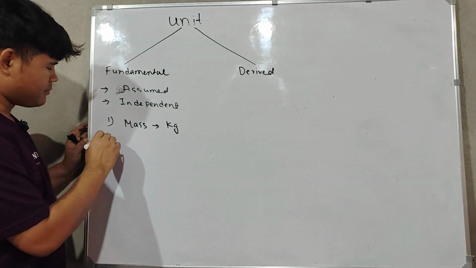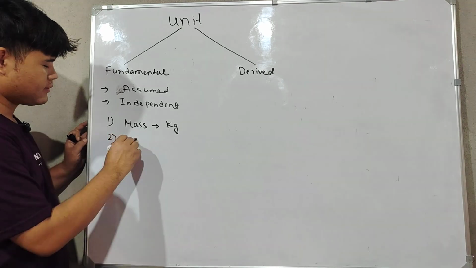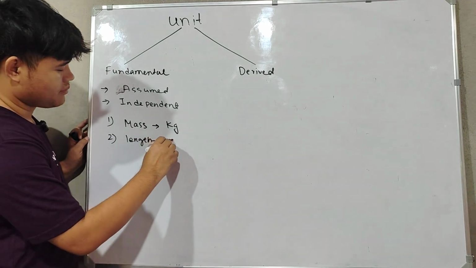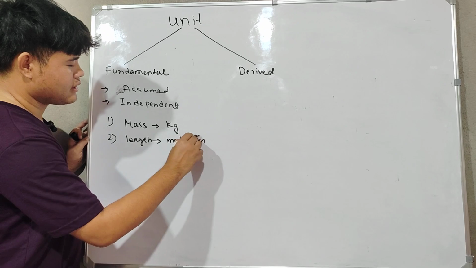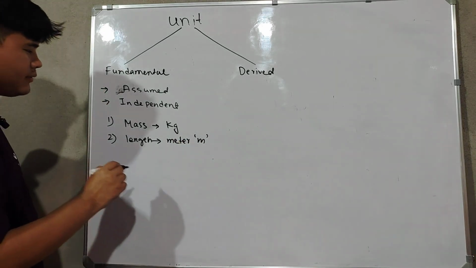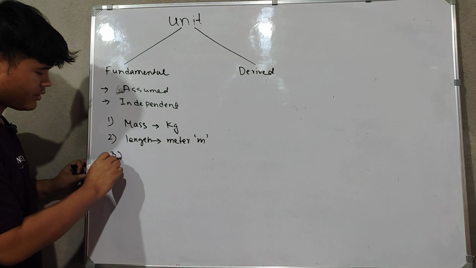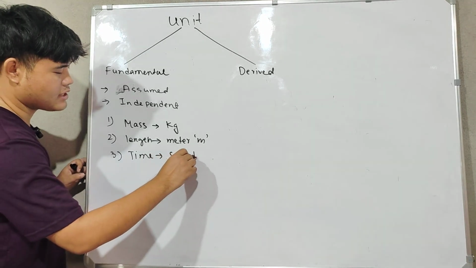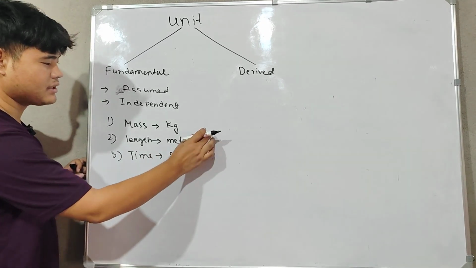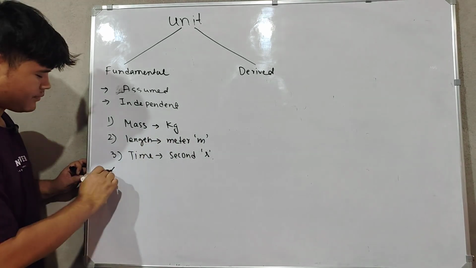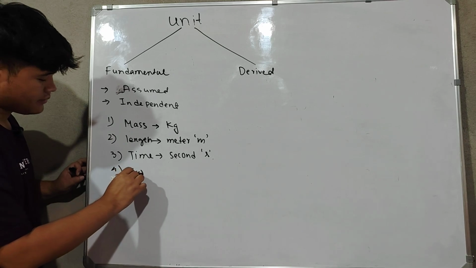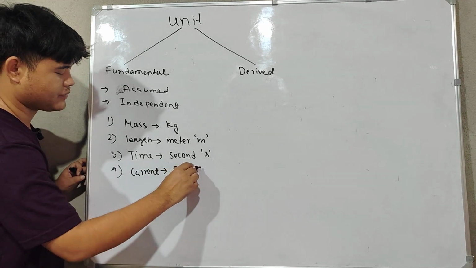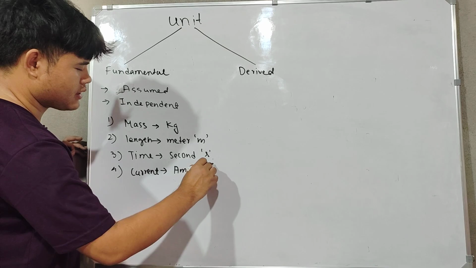Next, number 2, length. Its unit is the meter, and its symbol is m. Next we have time. The SI unit of time is the second, and its symbol is s. I'm writing the symbols here. Next we have current. The unit of current is the ampere, and its symbol is A.